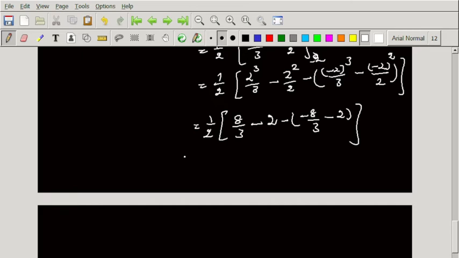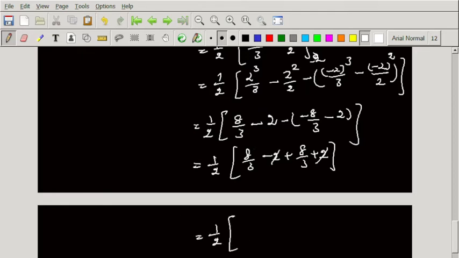So do the simplification carefully, and here multiply the minus: 8 by 3 minus 2, minus into minus is plus 8 by 3, then minus into minus is plus 2. So here 2 get cancelled, 1 by 2 into this is 2 times 8 by 3. So here we can cancel this 2, we get the answer 8 dividing by 3.